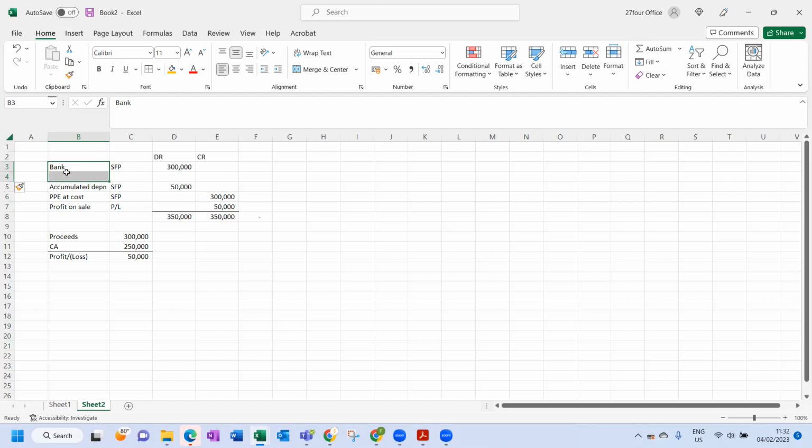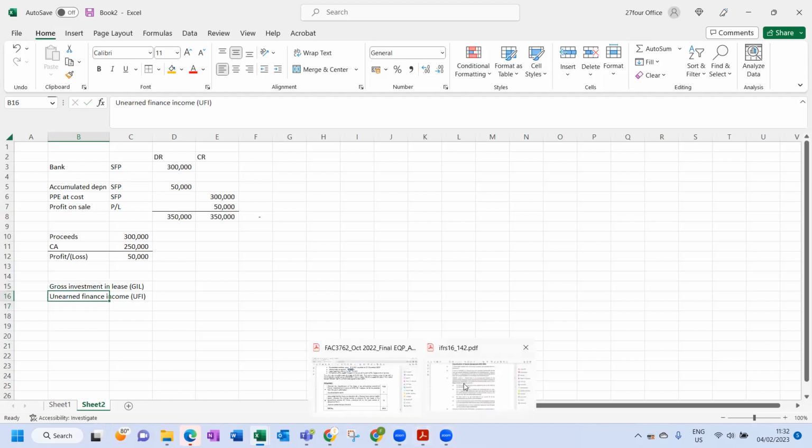Okay, so the bank amount is going to be replaced by two line items. It's going to be replaced by a gross investment in lease, for short GIL, and the other one is unearned finance income, for short UFI. So I'll take you back to the accounting standard to show you what is gross investment in lease and what is unearned finance income.